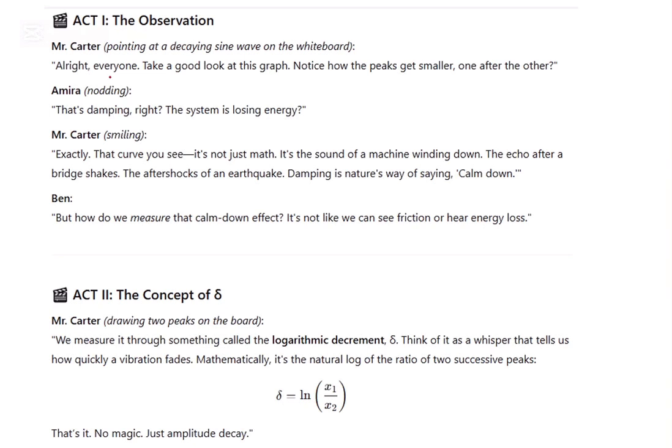We can have further discussion. Alright everyone, take a good look at this graph. Notice how the peak gets smaller and smaller one after the other. That's damping, right? The system is losing energy.